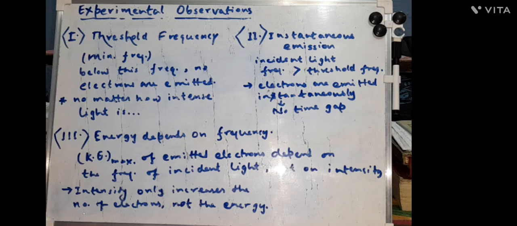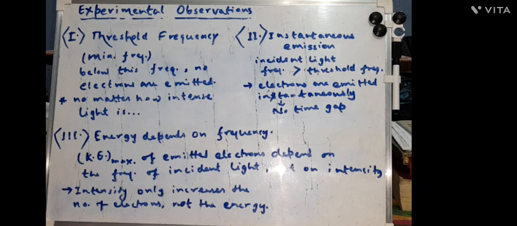For every metal there exists a minimum frequency, and below this frequency no electrons are emitted, no matter how intense the light is. So there comes the first slap on classical mechanics. There will be no emission of electrons however intense the light is. It's all about frequency, not intensity.